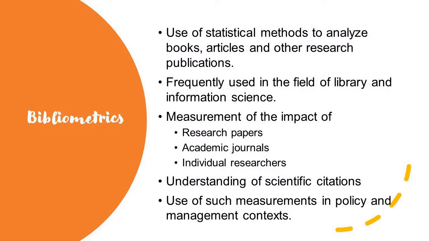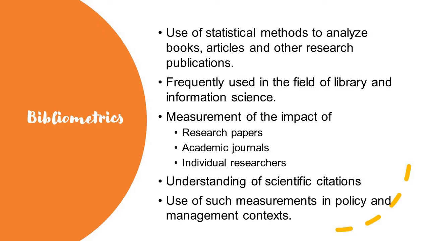Now what is bibliometrics? Bibliometrics is nothing but the use of statistical tools to analyze books, articles and other research publications, and this is frequently used in the field of library and information science. And what does it measure? It measures the impact of research papers, academic journals, and also the impact of individual researchers.